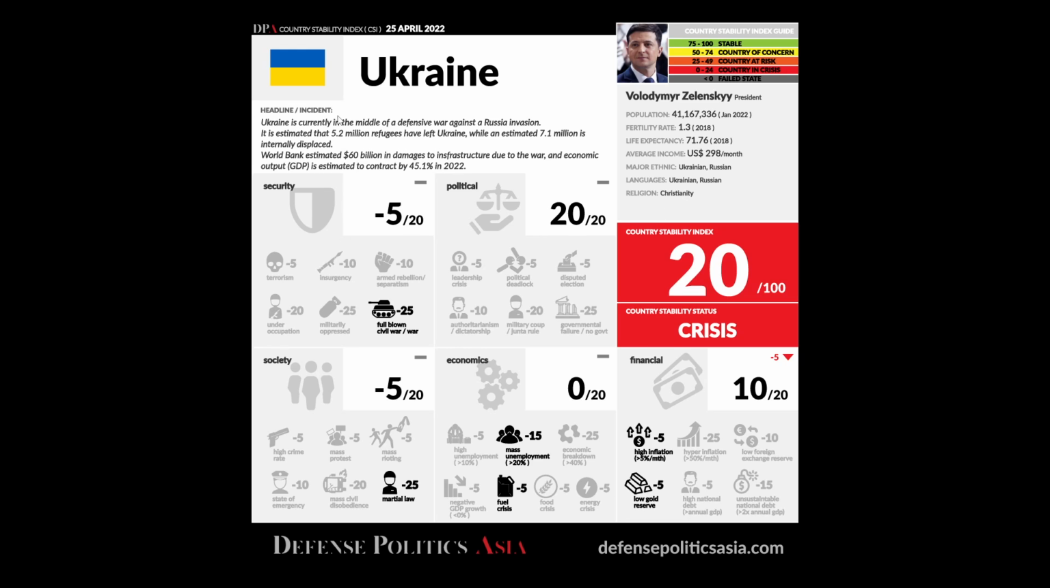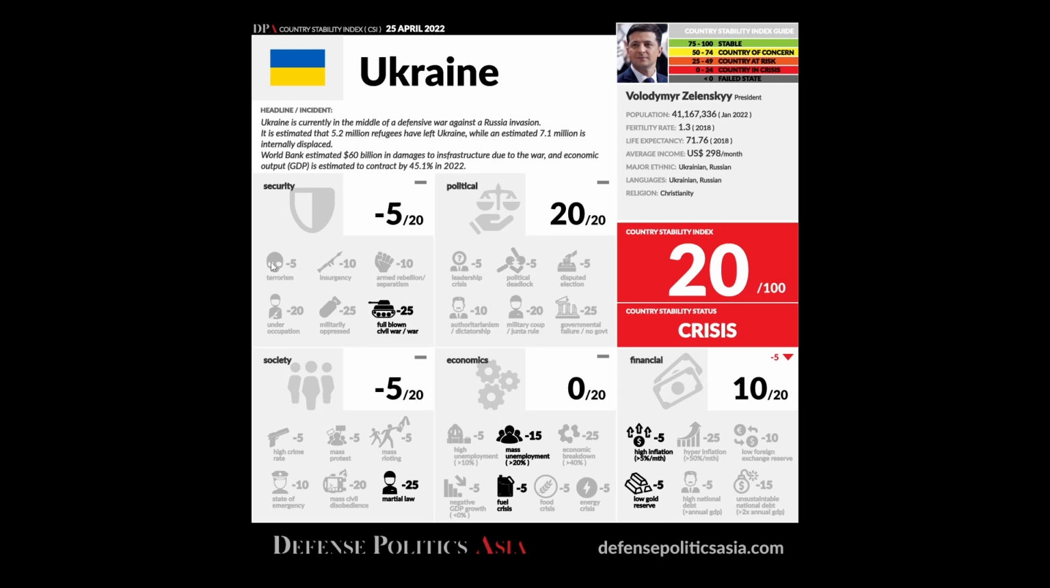So on the headline and incident, usually this is something that happened in the country, which is why I will make a report. This CSI card or CSI report usually will come with a headline or incident to take note of, and to see whether that major incident actually caused a change to the stability score of the country. So let's go to the first box, which is the security segment or category of this CSI.